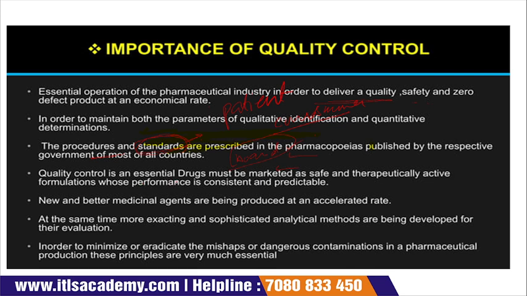Quality control is essential: a drug must be marketed as a safe and therapeutically active formulation whose performance is consistent and predictable. Consistent means we need to change it as per the requirement. We cannot go with the same procedure all the time. We need to be consistent and predictable. We need to look at the pros and cons this medicine has, what updates we require, or what remanufacturing is required in this. We need to go with that. New and better medicinal agents are being produced at an accelerated rate.